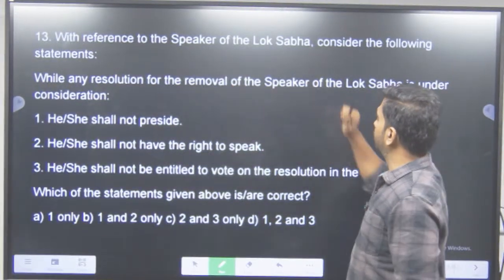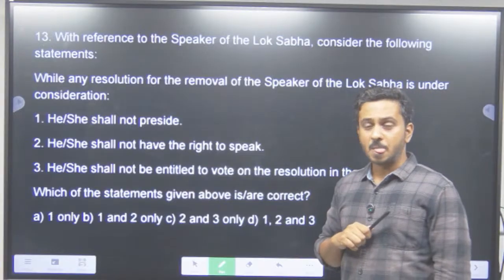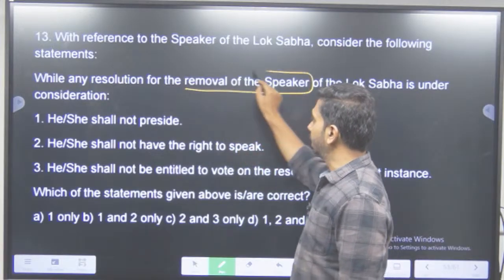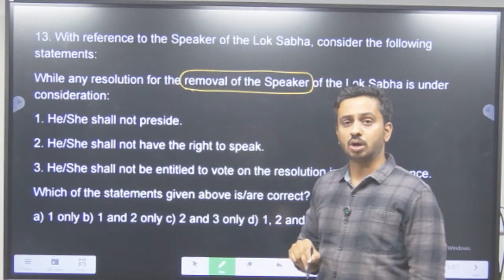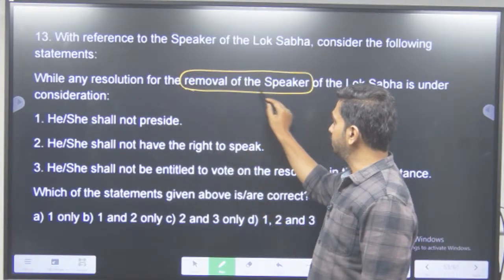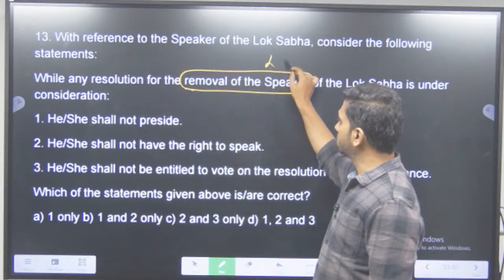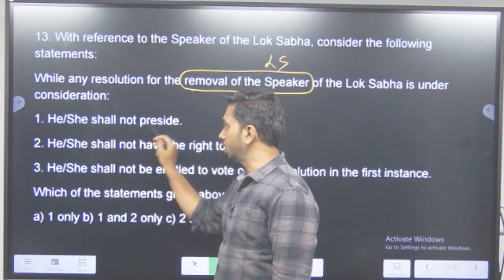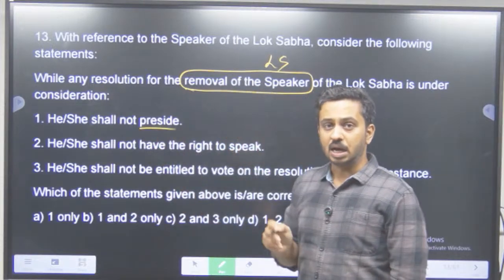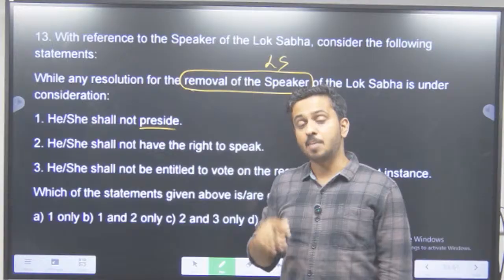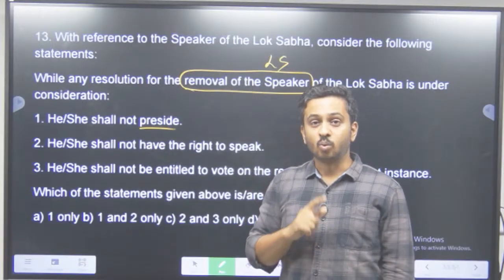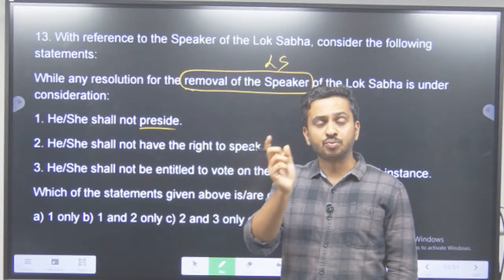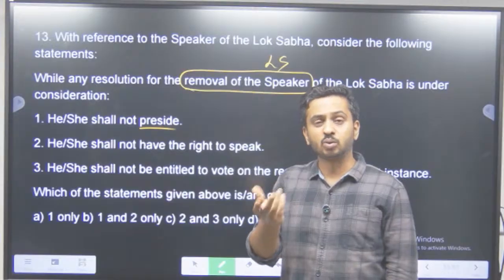With reference to Speaker of the Lok Sabha, consider the following statements. While any resolution for the removal of the Speaker, again another constitutional authority, अगर आपको स्पीकर रिमूव करना है, Speaker of the Lok Sabha is under consideration, he or she shall not preside. Yes, correct. अगर आपके ऊपर ही कार्रवाई चल रहा है, आप कैसे जज बन पाओ? Violation of principles of natural justice. So if there is a motion for removal moved against you, definitely you cannot preside.